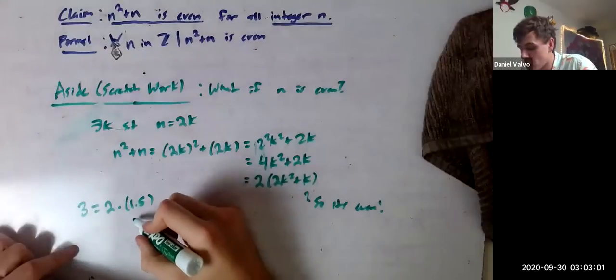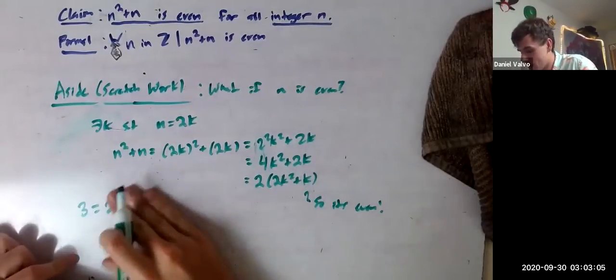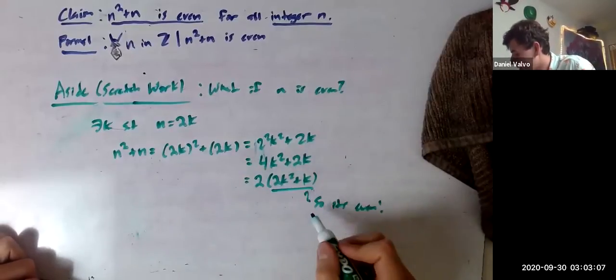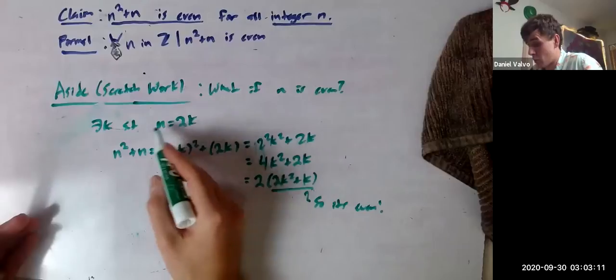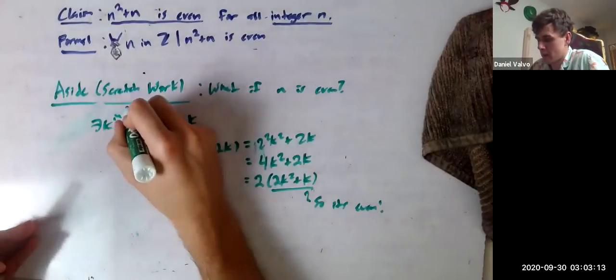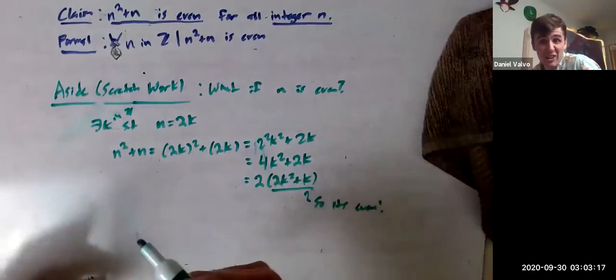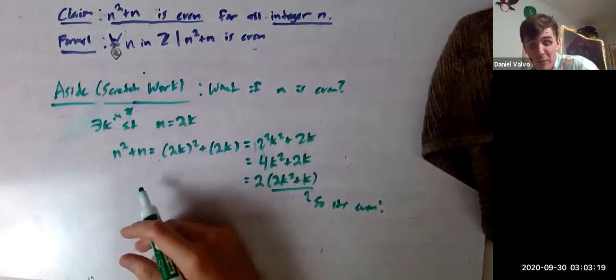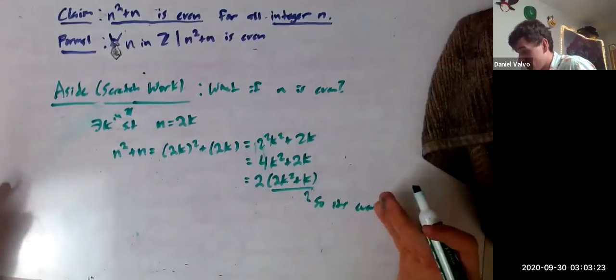The thing being multiplied by 2 here is not an integer, while this thing is going to be an integer. It's just 2 times an integer squared, because k is an integer, plus k, which is an integer. So it's all integers, it's going to stay in the family. So this is even.